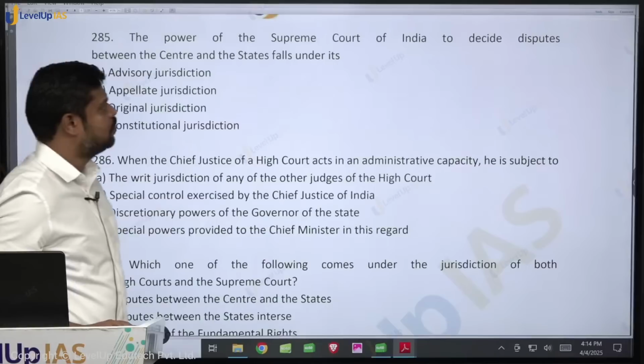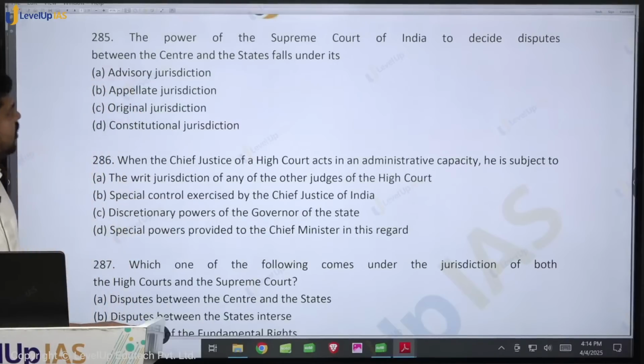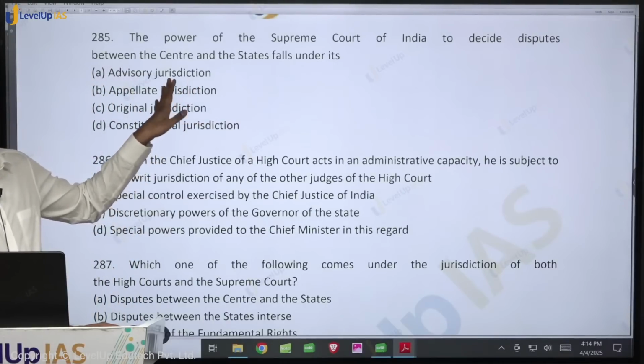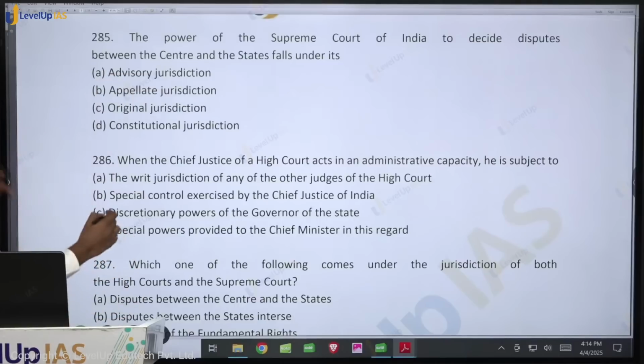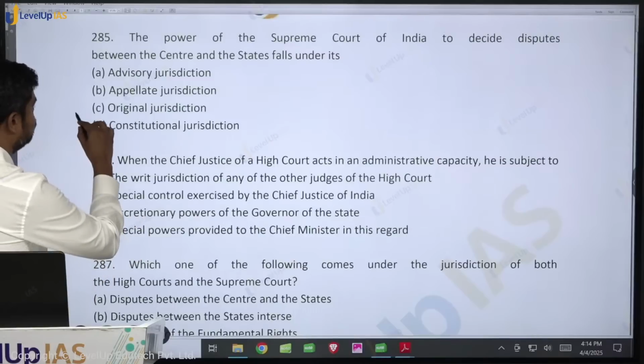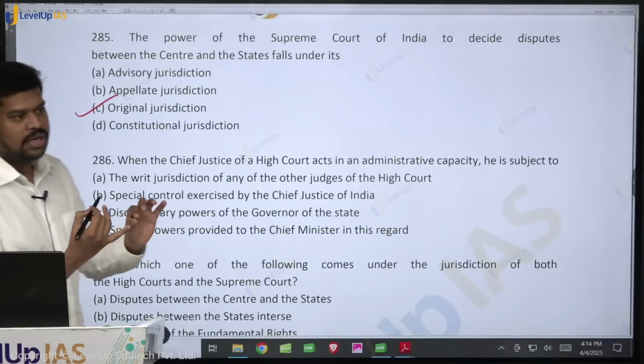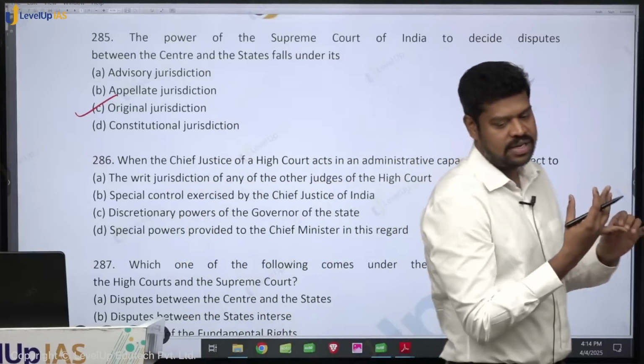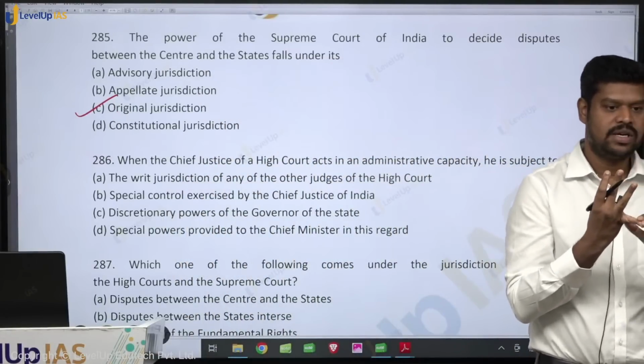The power of the Supreme Court of India to decide the disputes between the center and the states, very important area. What is the jurisdiction? Original jurisdiction. So can you please tell me what are the cases that fall under the original jurisdiction? Now please tell me yes or no. Any dispute between the center versus state? Any dispute between the center and the union territories?